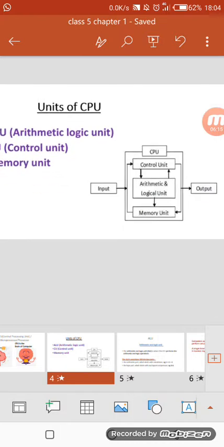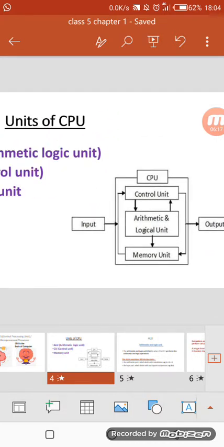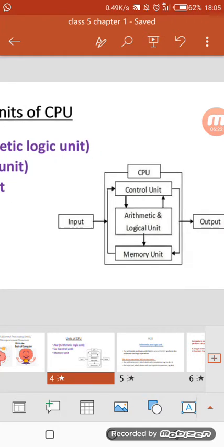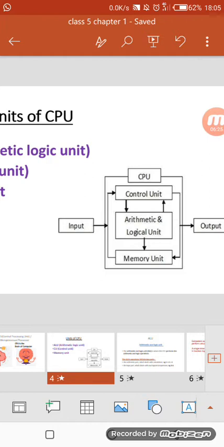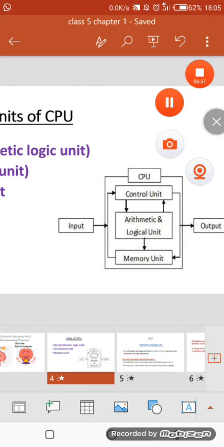So our first unit is the control unit. See, the control unit controls all other units. Okay. It ensures whether the computer is doing the right job or not. Just like your teacher looks at you, she keeps an eye on how you are performing in the class. In the same manner, the control unit looks at the tasks of other units, how the other units are performing, whether they are doing the right job or not.